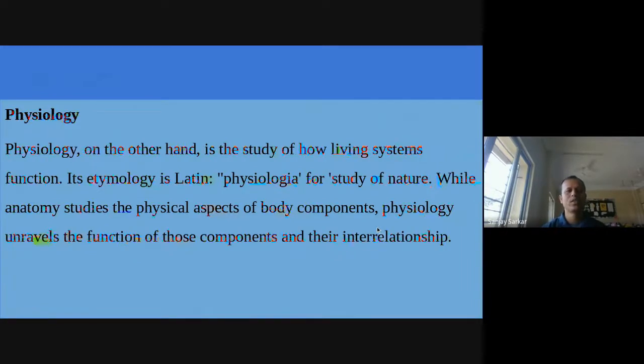Means the main topic of physiology is the study of the functions of organs, like our inner organs, the inner parts of our body, how they work. Okay, this is the main motto, the main aim of physiology. It describes the working functions of our inner body, the organs, tissues, muscles. Okay, these things are there.